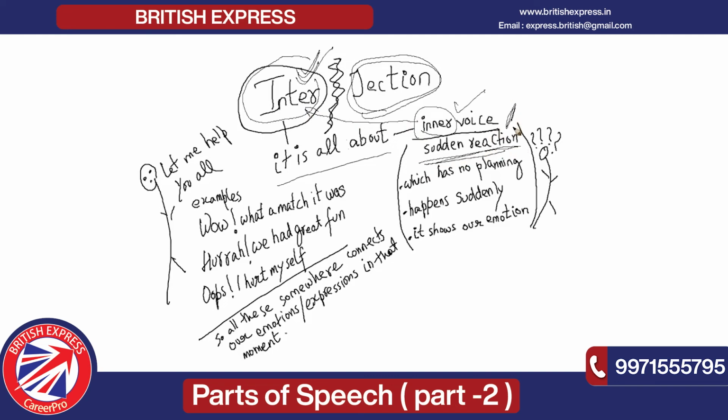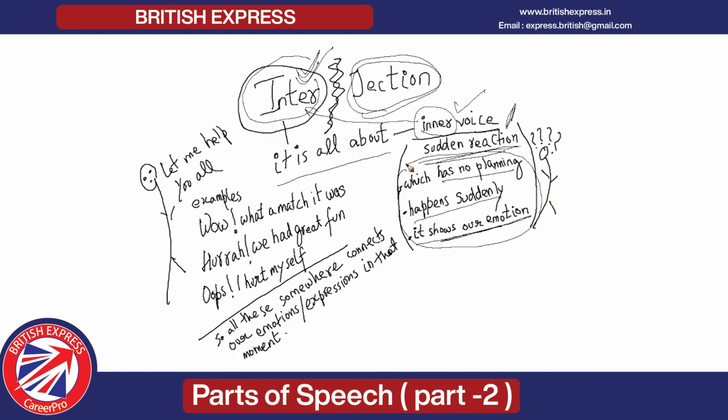This you must have read in the books also. Now, I have written 3 more points which has no planning. Next, happens suddenly, and sometimes it shows our emotion. Now, these are the roles of interjection in our sentences. Let us understand with the help of examples.